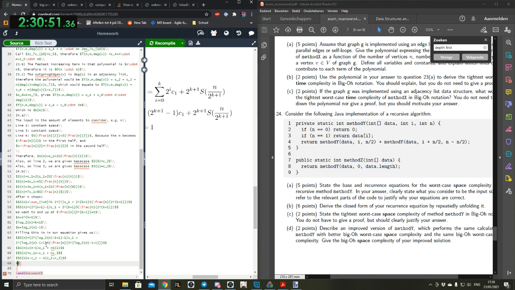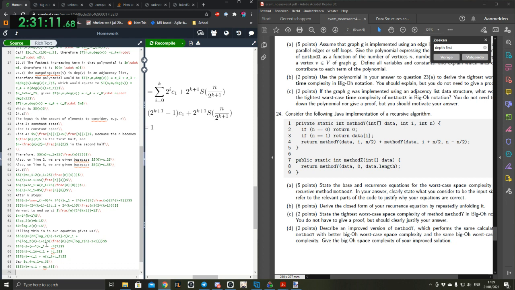Then we can say C4 is equal to C1 plus C3. Then we can have just a constant times n. Okay, that is the closed form.